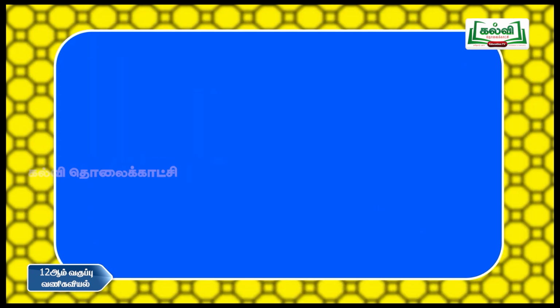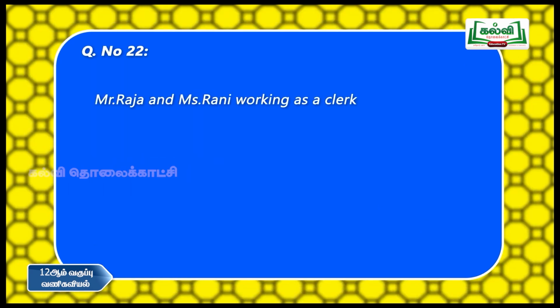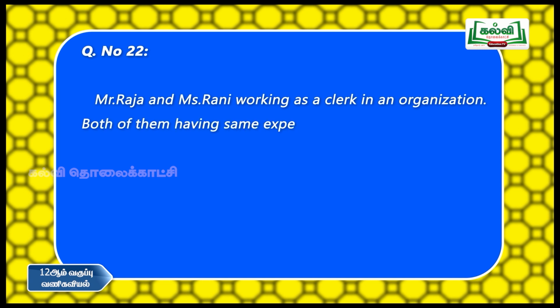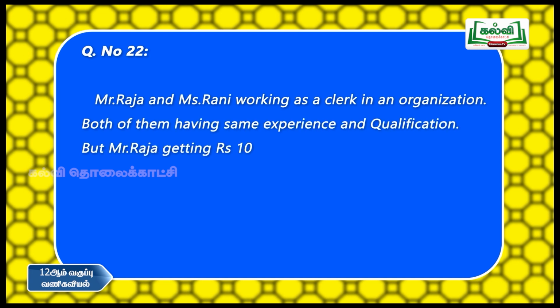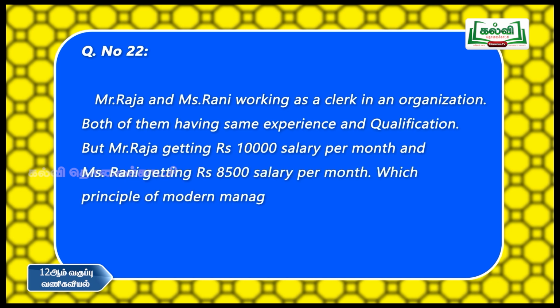Okay, the next one, question number 22. Mr. Raja and Miss Rani are working as clerks in an organization, both of them having the same experience and qualification, but Mr. Raja is getting rupees 10,000 salary per month and Miss Rani is getting rupees 8,500 salary per month. Which principle of modern management is violated here? In case of the principles of modern management, we have division of work, unity of command, unity of control, the principle of equity.